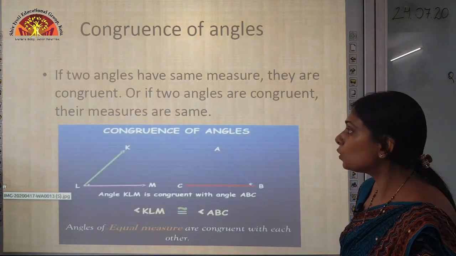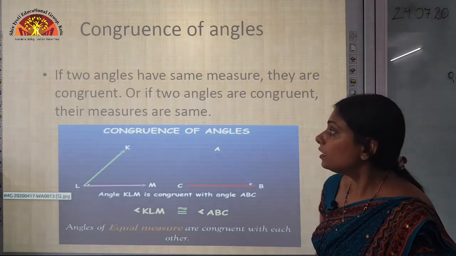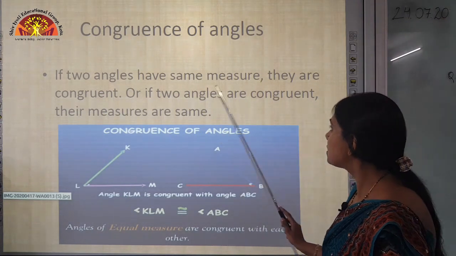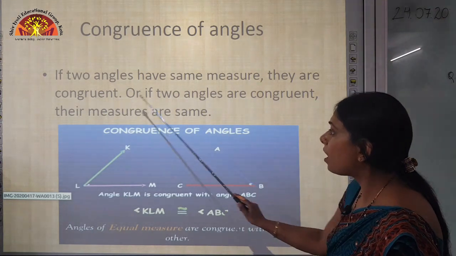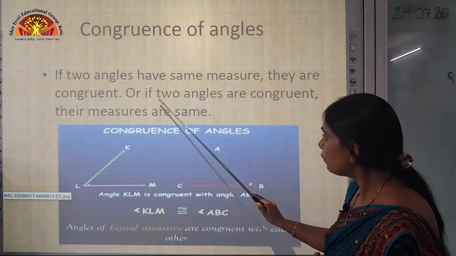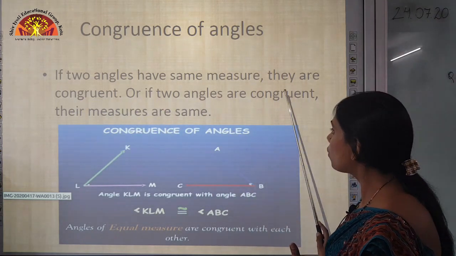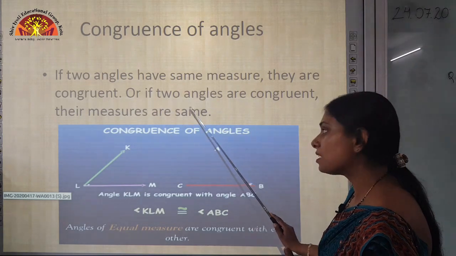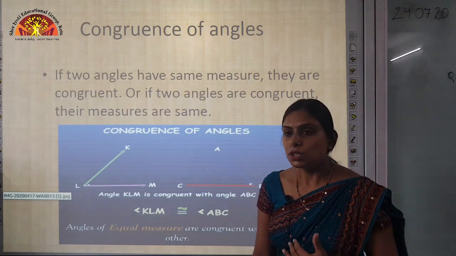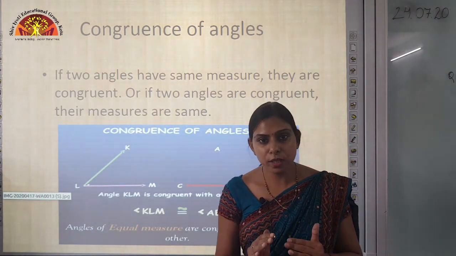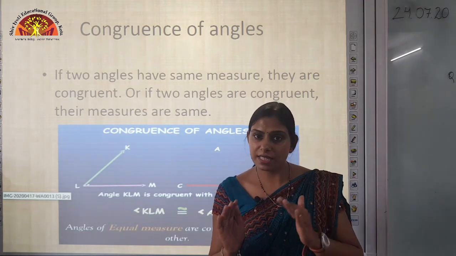Now congruence of angles. If two angles have the same measure, they are congruent. Or if two angles are congruent, their measures are the same. So children, two angles are said to be congruent if they are of the same measure.